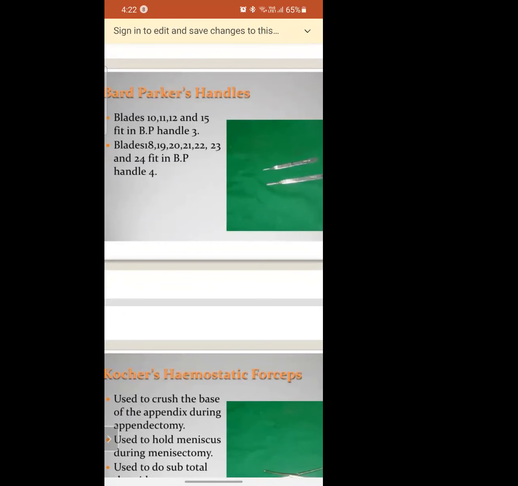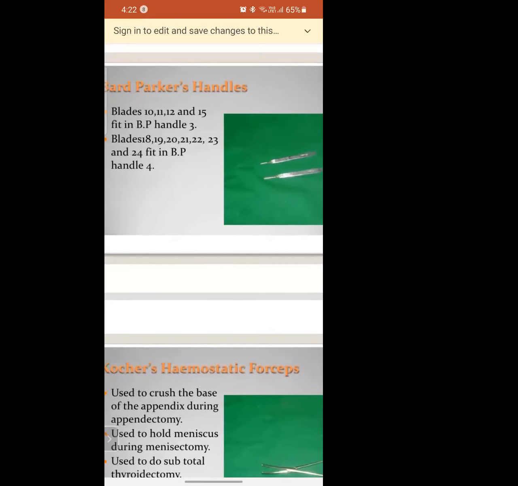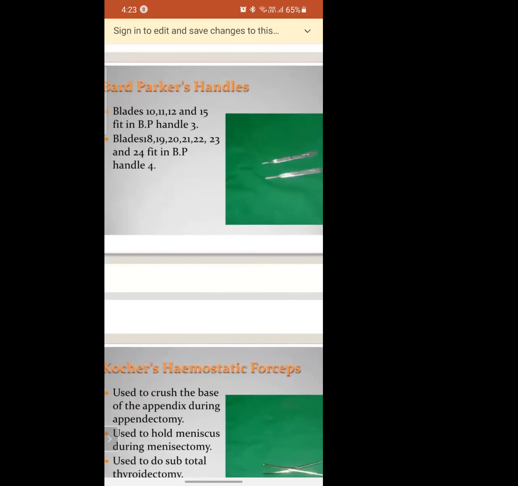What is its use? Mainly it is used in surgeries like brow surgery, eyebrow surgery, lifting surgery, all the cosmetic surgeries. The Bard-Parker is used in browplasty, eyebrowplasty, for skin separation. Like with a slide: you did it in +2, right? When you put a sample on a slide and go to see under the microscope, you use a thin needle-type thing to separate the things on the slide. Do you remember that?